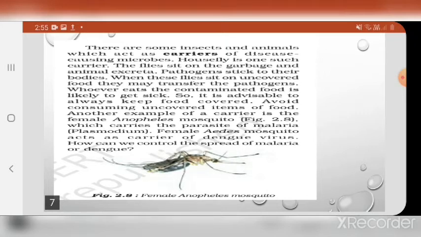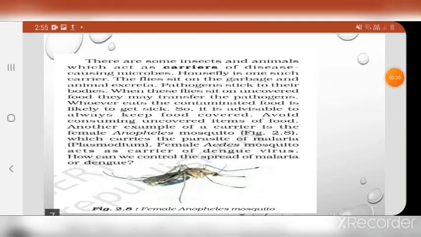How is it a carrier? The fly sits on garbage and animal excreta. We all know that the housefly sits on the garbage or the human and animal excreta. When it sits on these things, the pathogens, or the disease-causing microorganisms present in the garbage or in the excreta, stick to the body of this housefly.